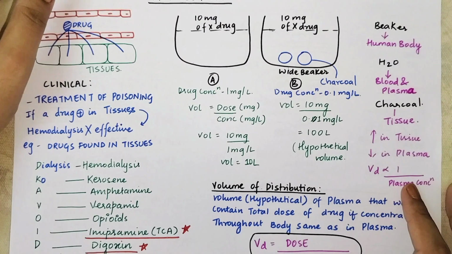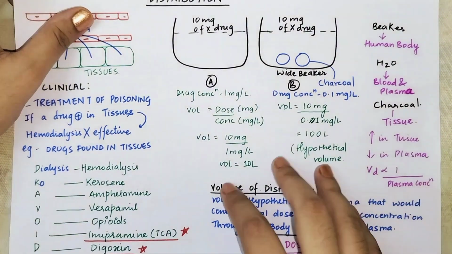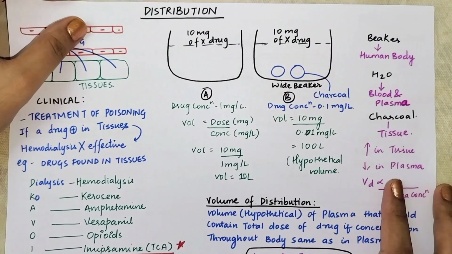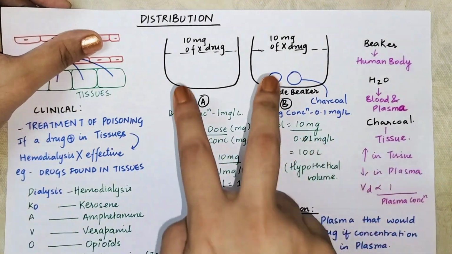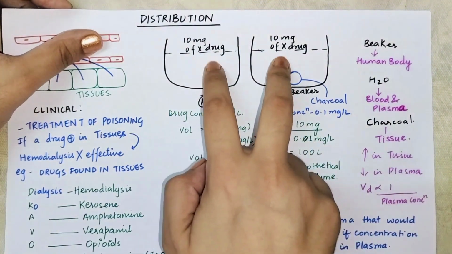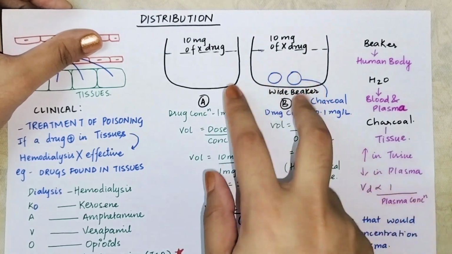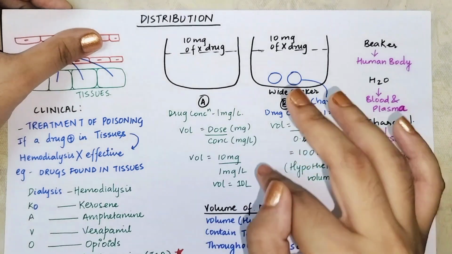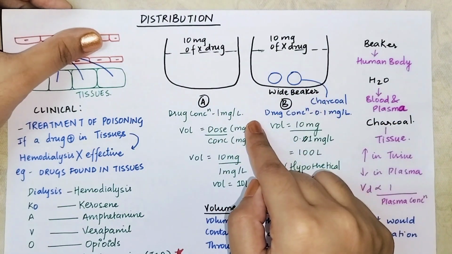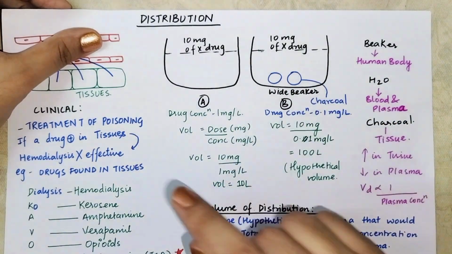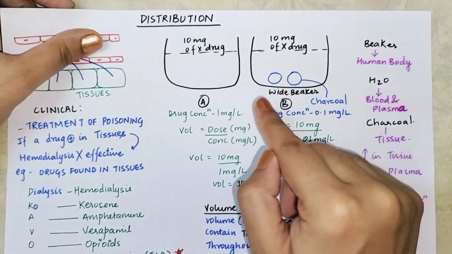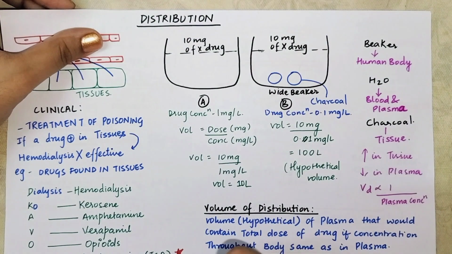Now how do we understand distribution? See, I have made one example for all of you so that you can easily understand everything. Okay, so here we take 10 milligram of X drug, but in the second beaker, which is a little wide, you put charcoal. Okay, so the drug concentration, we just imagine it to be 1 milligram per liter. See, we have imagined this. Okay, this is given to us that the drug concentration is 1 milligram per liter.